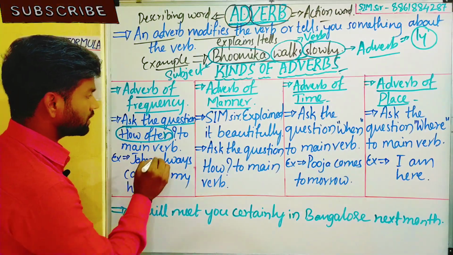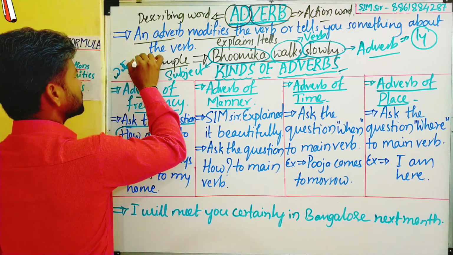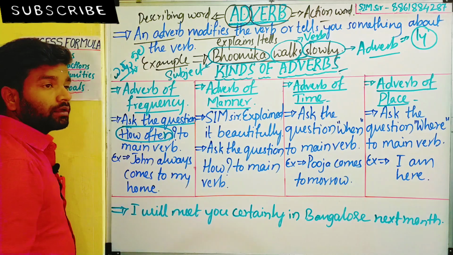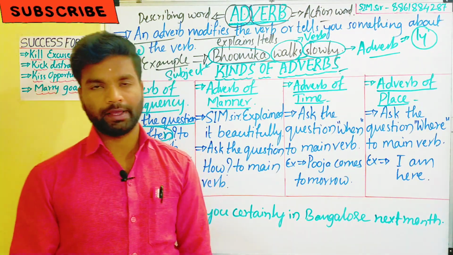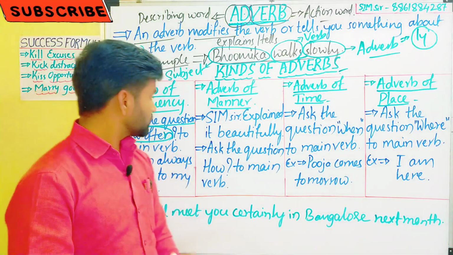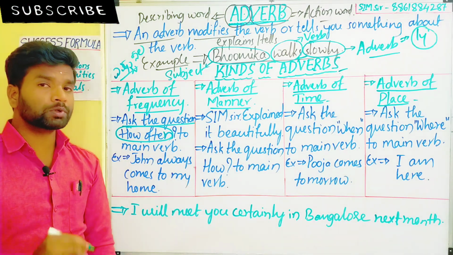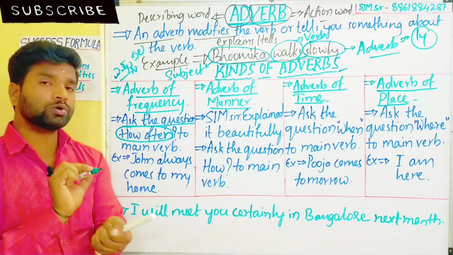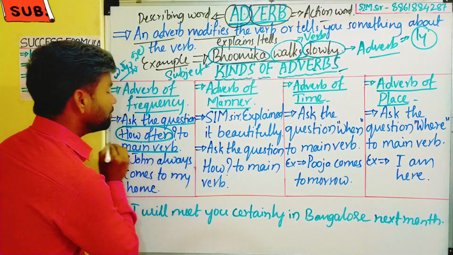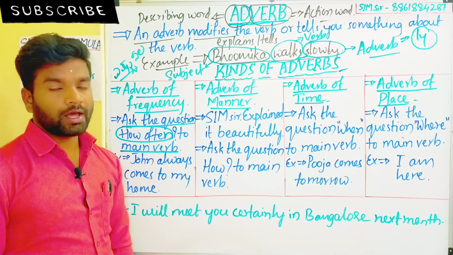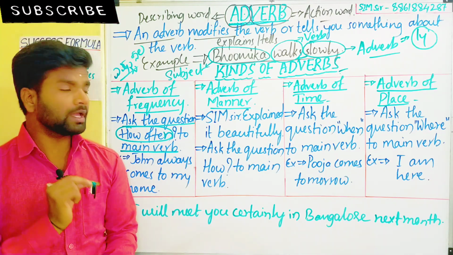In Kannada we call that ಎಷ್ಟು ಸಲ. ಎಷ್ಟು ಸಲ ನೀರು ಕುಡಿತೀವಿ, ಎಷ್ಟು ಸಲ ಚಹಾ ಕುಡಿತೀವಿ. That's what we call how often. ಯಾವುದಕ್ಕೆ ಕ್ವಶನ್ ಮಾಡಬೇಕು? To ask a question to whom or to what. That is, to ask a question to the main verb. ಯಾರಿಗೆ ಕೇಳಬೇಕು ನಾವು ಕ್ವಶನ್ ಇಲ್ಲಿ? To ask a question to the main verb.